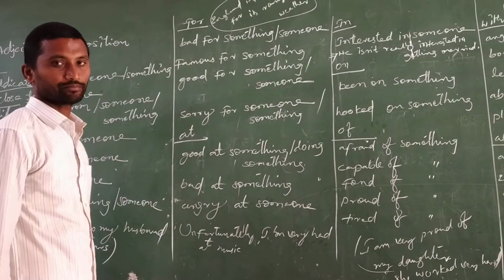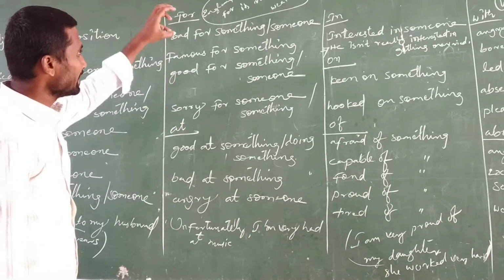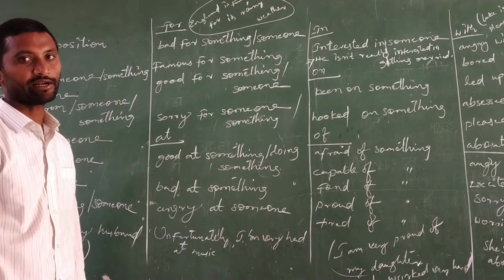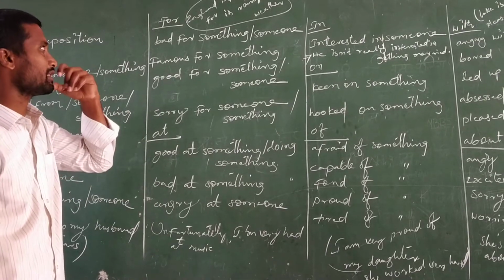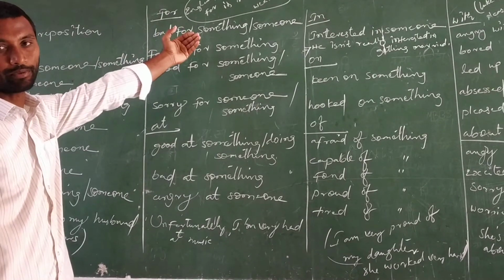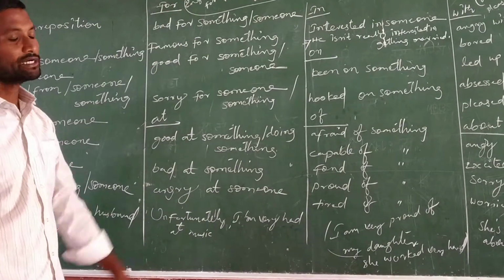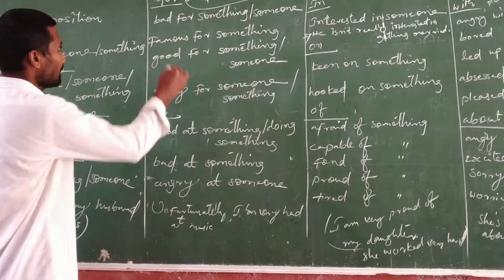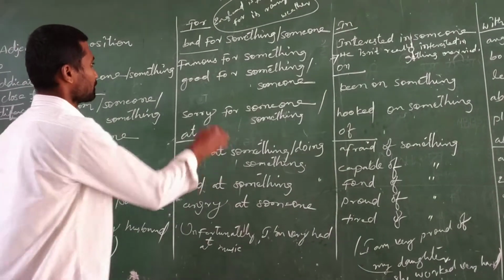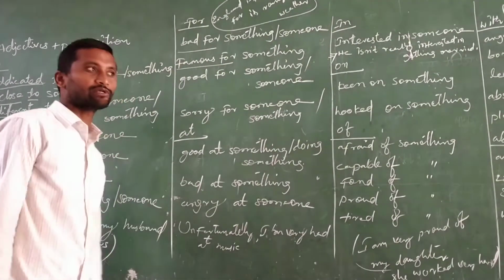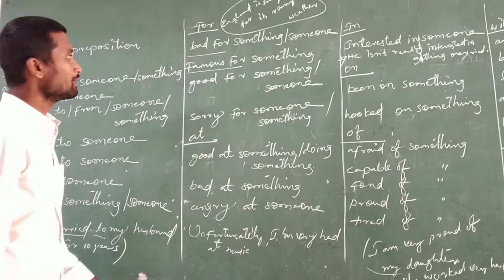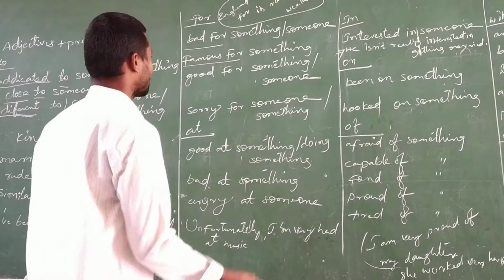Now regarding 'for'. If you see the example: England is famous for its rainy weather. Here 'famous' is the adjective and 'for' is the preposition. Famous for its rainy weather. Bad for something, bad for someone. Famous for painting, famous for drawing, famous for driving, famous for something. In this way we can explain.